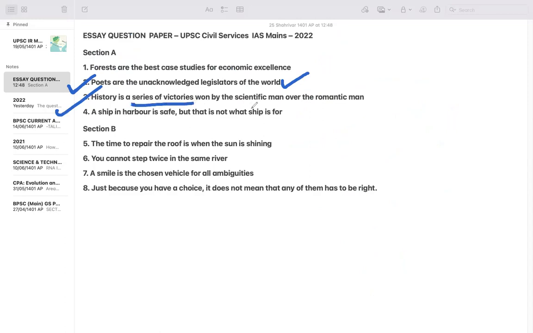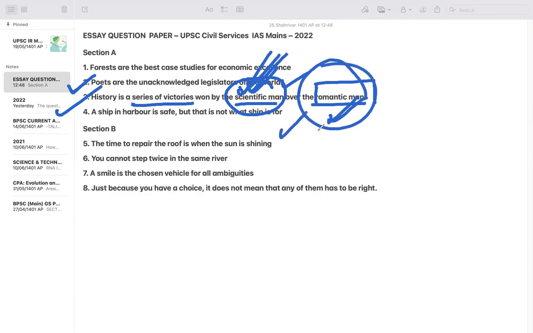History is a series of victories won by scientific man over the romantic man. So see, the romantic man will be only longing for success, but the scientific man will be planning and acting on them. So you can talk about Mughals. They did the scientific innovations and came and looted the romantic kings in India and all those things. You can see that. And not only that, that can be seen in the French Revolution also, American Revolution also, Hitler also, all those persons that you see.